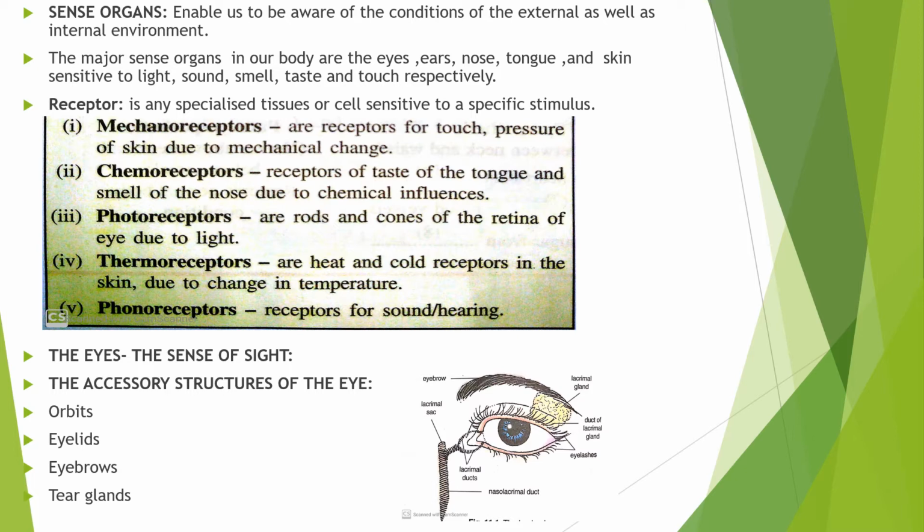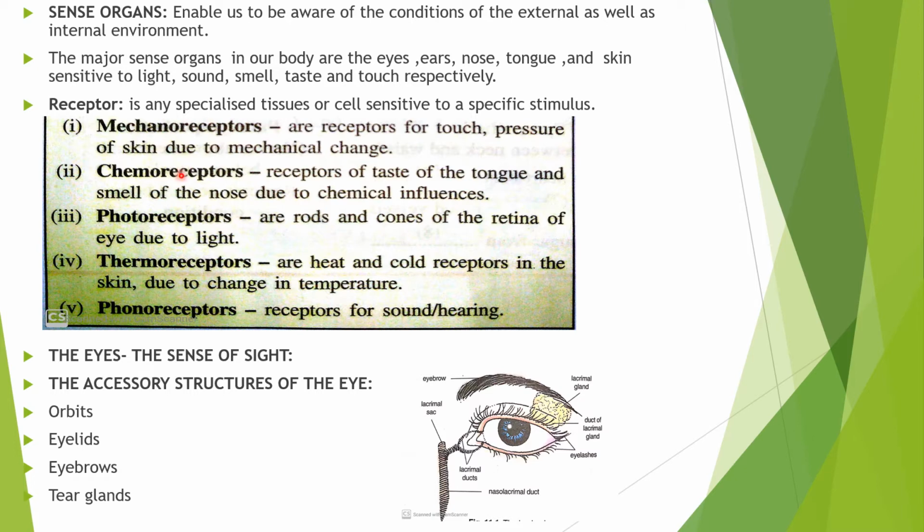The sensory cells that receive a stimulus from the environment are the receptors. Some common types of receptors in our body are: number one, mechanoreceptors. These are the receptors for touch and pressure of skin due to mechanical change.